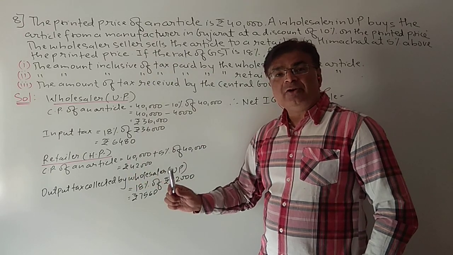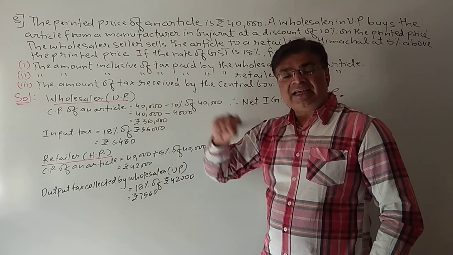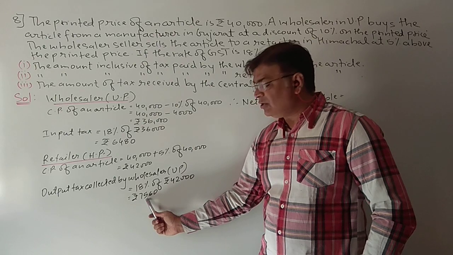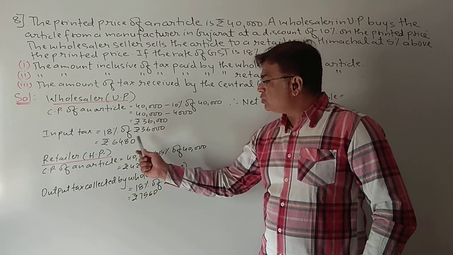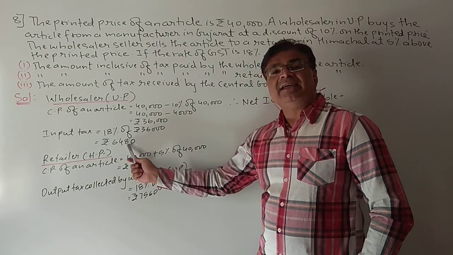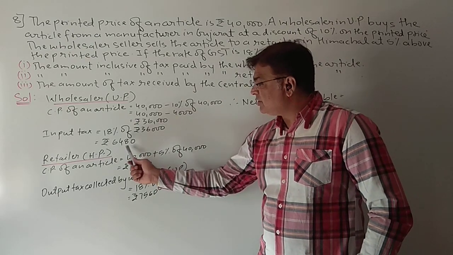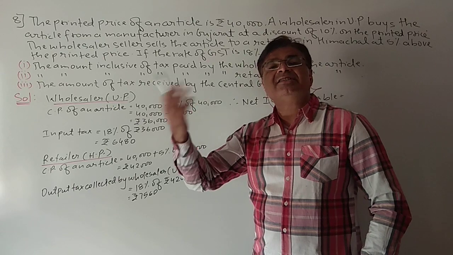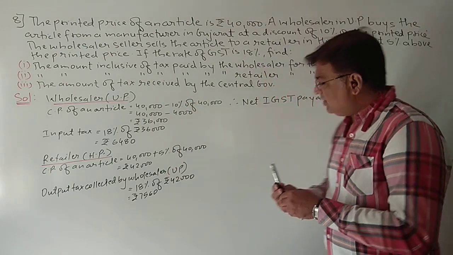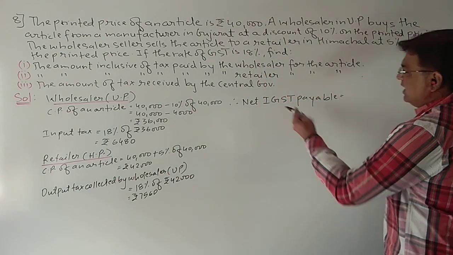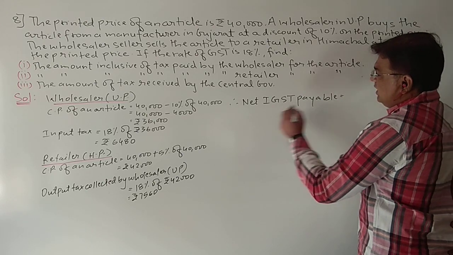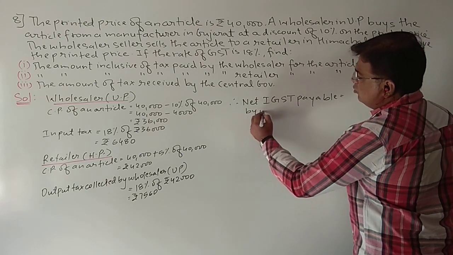So what will he do when he collects the tax after selling? From 7,560, first of all he will take his money which he has given from his pocket. So first he will keep this much money and the balance amount he will give to the government. So net IGST payable by wholesaler.